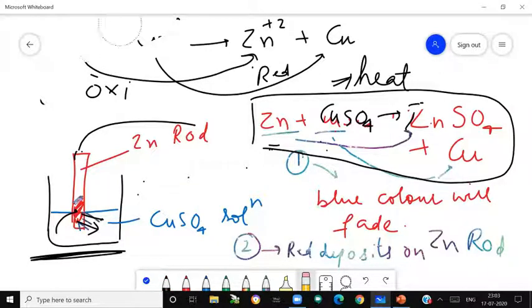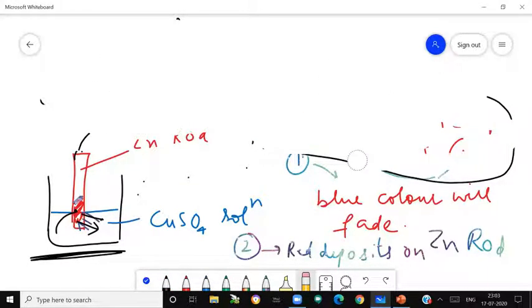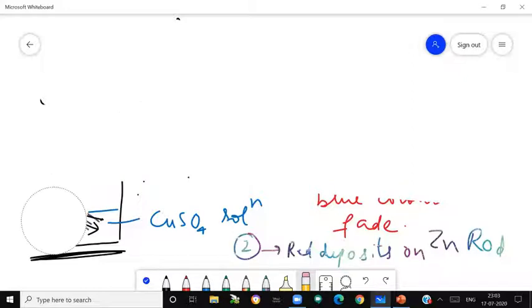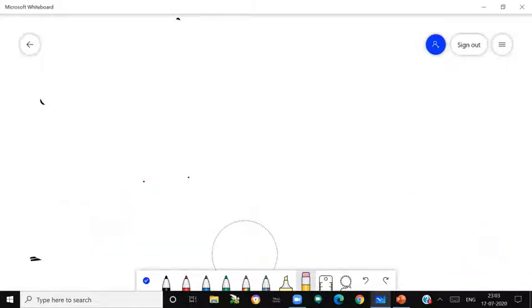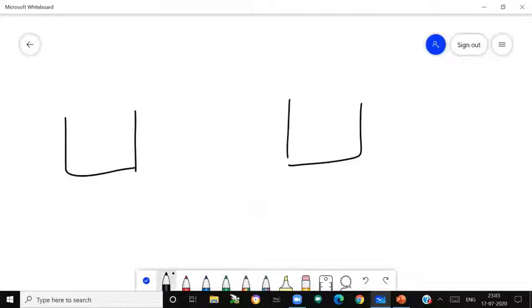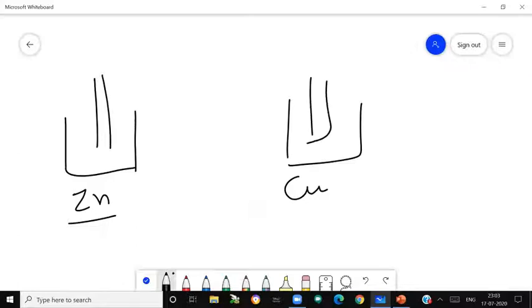Like, we will do some kind of arrangement. Which kind of arrangement? Let's see. I'll give you an idea. This kind of arrangement we will make. In one beaker we will do the zinc setup, in another beaker we will do the copper setup, and we will place some electrodes. Here we will place a voltmeter. I'll explain it to you in detail.